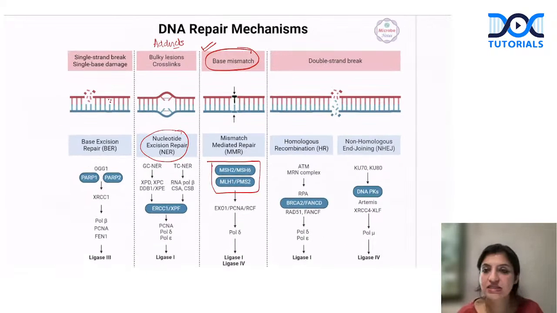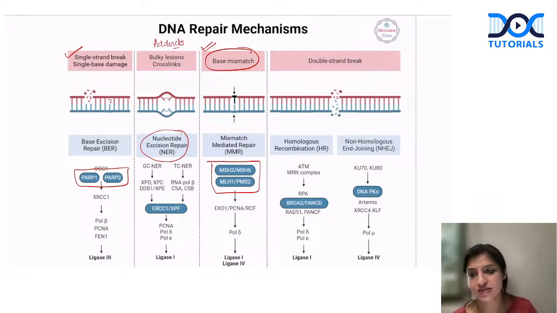Now, once that's done, let's come to the third. If there is a single-stranded DNA break, this will undergo base excision repair, which is usually by PARP1 and PARP2. So PARP1 and PARP2 are basically for single-stranded breaks.